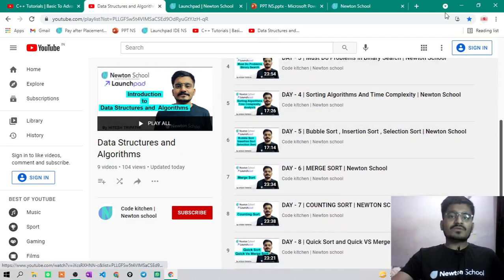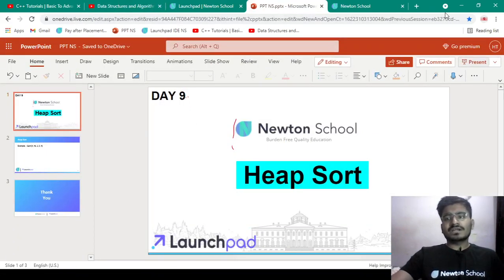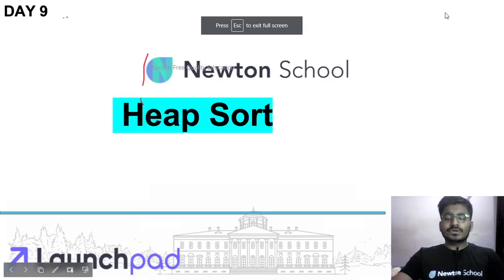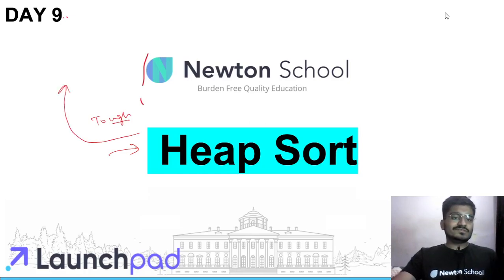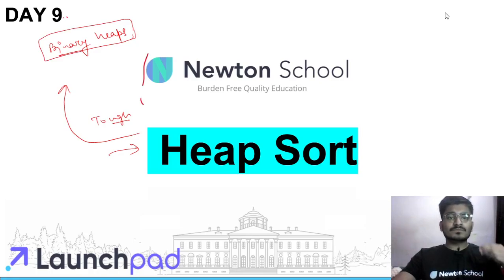Today we are going to see our last sorting algorithm, that is heap sort. It is an important one, and it is a little bit tougher also. Why? Because heap sort uses binary heaps for sorting purposes. Using binary heaps and one or two methods, heap sort will sort your container array in n log n time. How? I will tell you later on in this video.